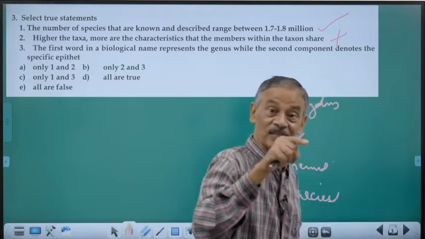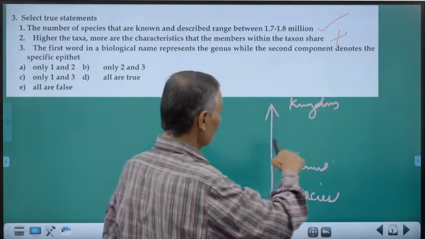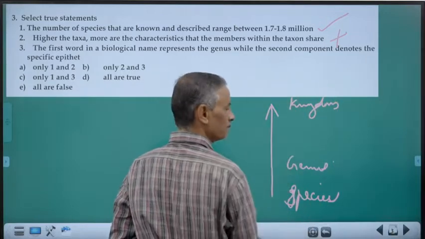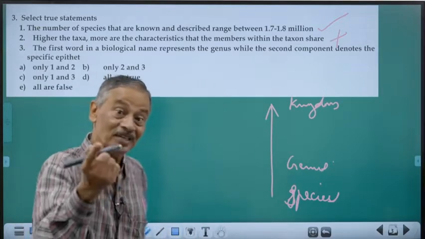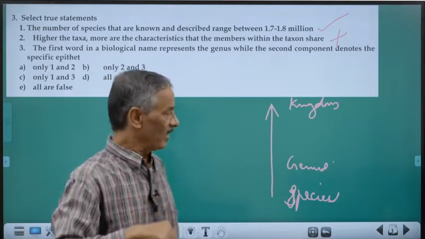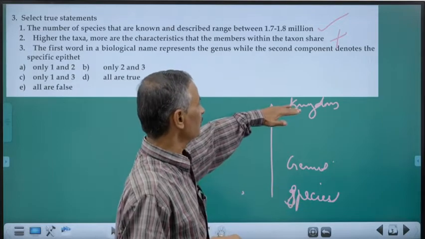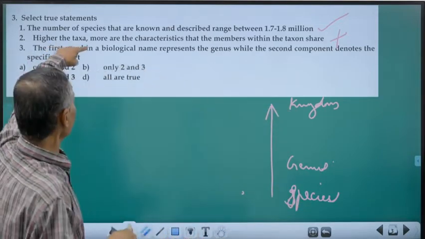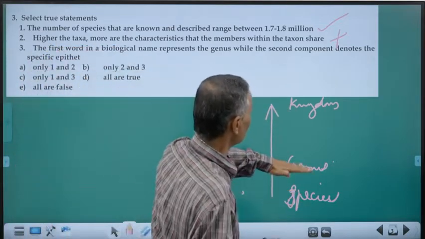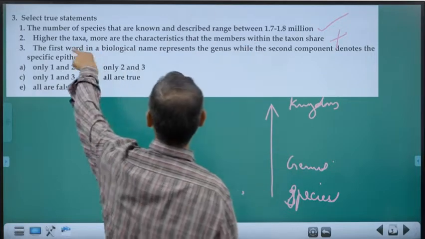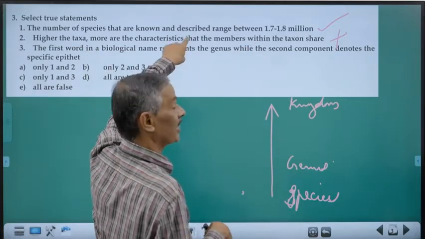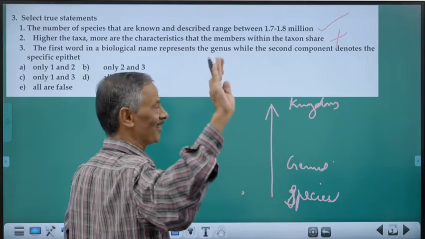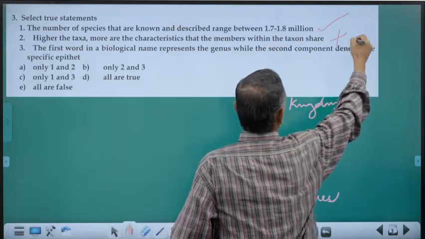In species, there is no difference. So, differences go on increasing, similarities go on decreasing as we ascend from species to kingdom. So, higher the taxa, as we go from species to genus, family, order, class, etc., more are the characters that they differ, not similar. That is why I said it is wrong.